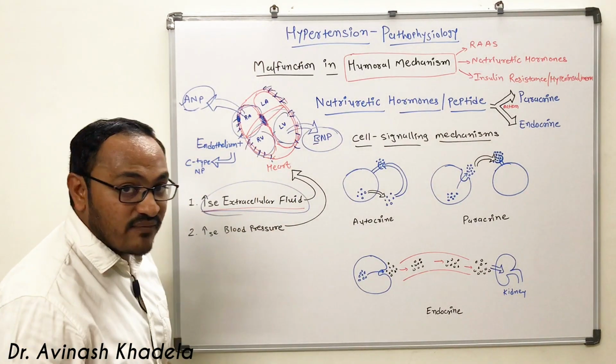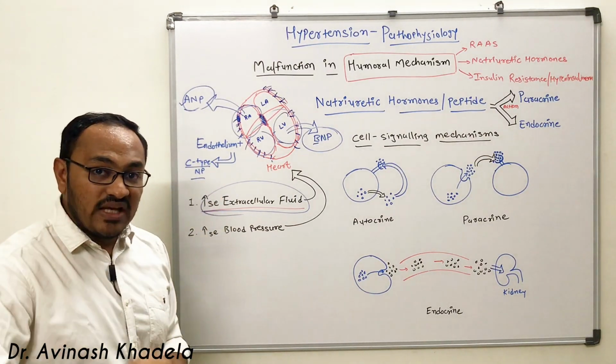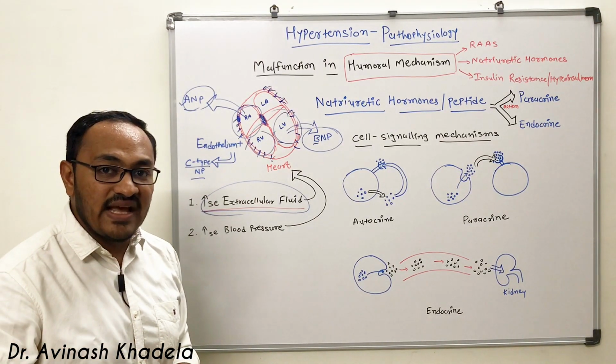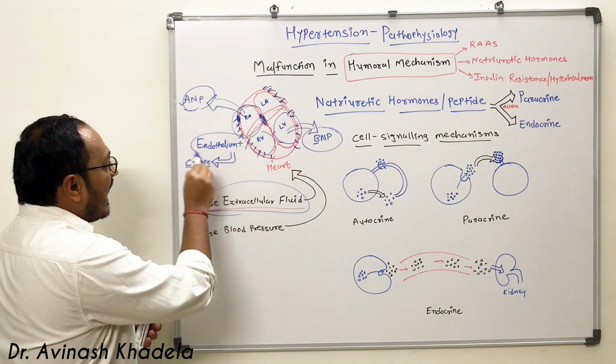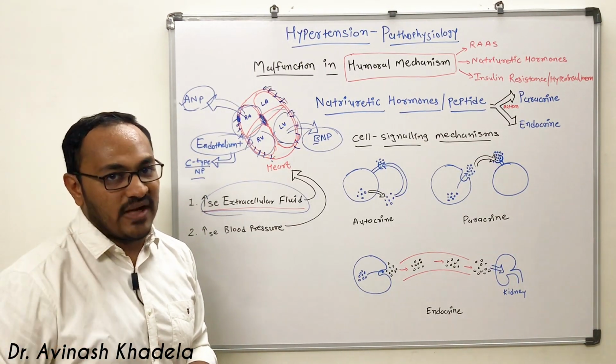And the third type, which is very important, is C-type natriuretic peptide, which was initially found in the cortex of the brain, and later it was realized that all the endothelium releases C-type natriuretic peptide.